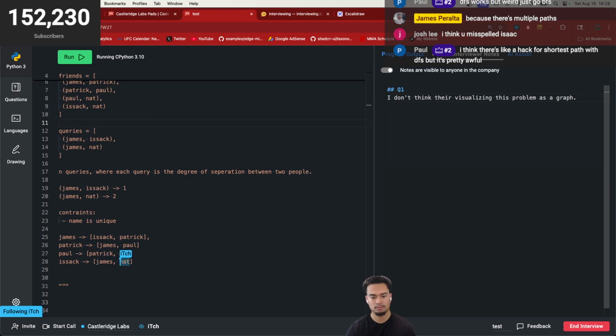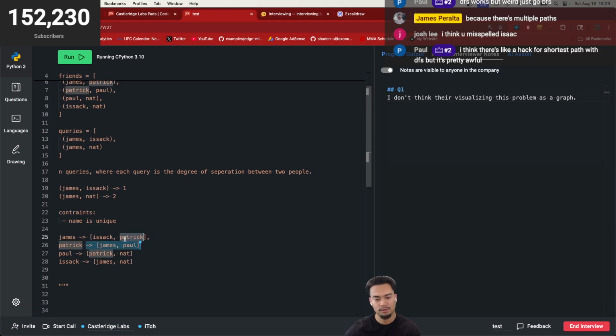So we have found an individual. In our recursive call stack, it should return two. Now let's move on to the next individual. But what if it was Patrick first instead of Isaac?